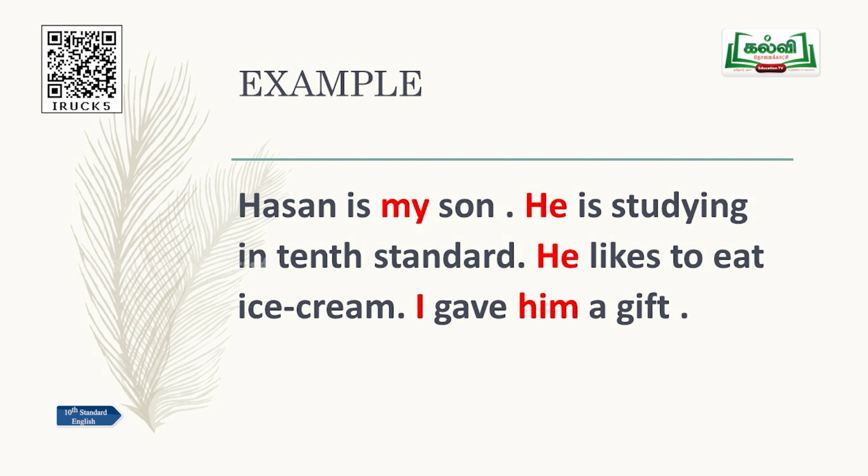Instead of Hasan, I am using he. In the second sentence, he is studying in 10th standard. I am not saying Hasan in all the sentences. Hasan is my son. Hasan is studying in 10th standard. Hasan likes to... we cannot say like this. We won't say like this. So instead of the person, we are using the pronoun. It is very easy to understand what a pronoun is.